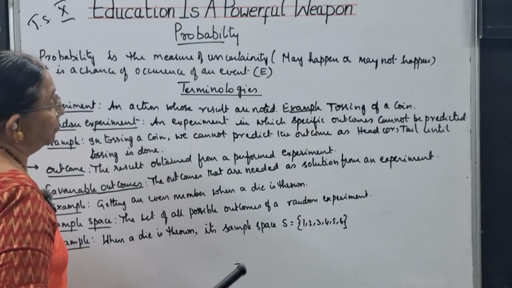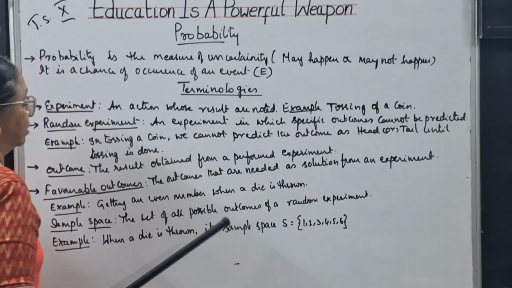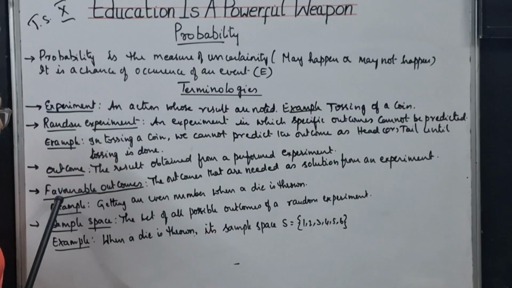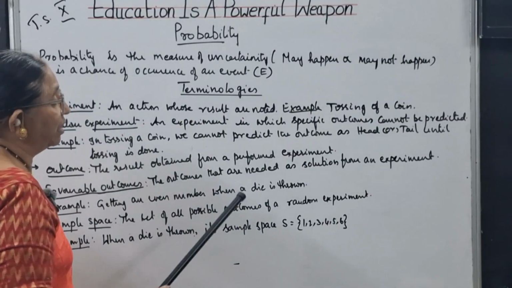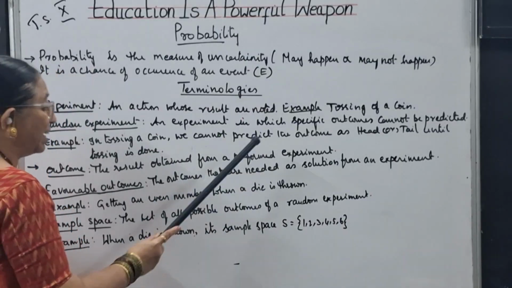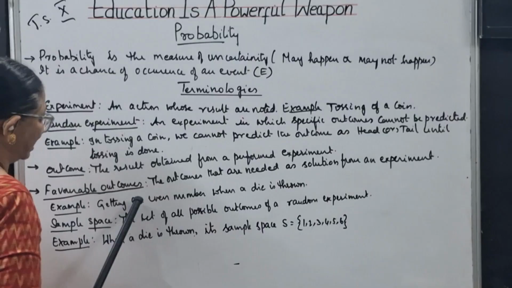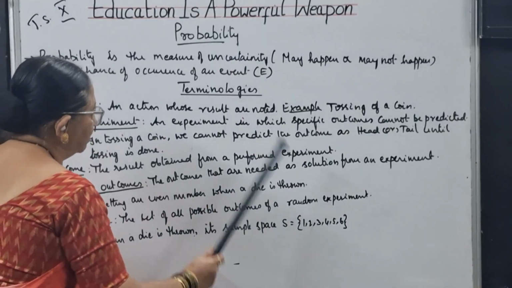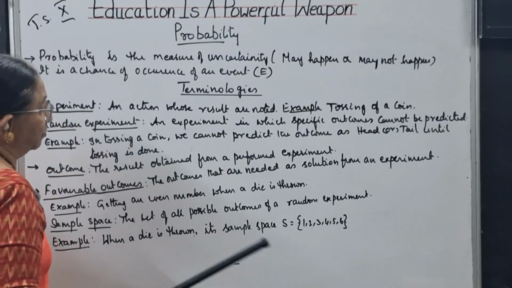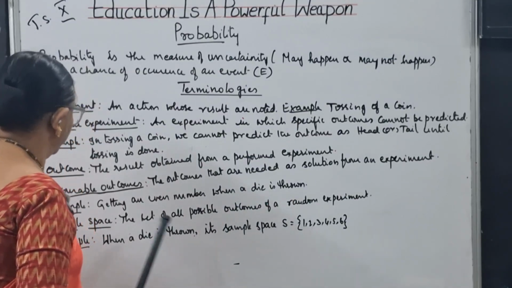That kind of question will be asked, and those are called favorable outcomes. You need to calculate what is asked in the problem. Example: getting an even number when a die is thrown. How many times has an even number come? All this is according to the problem we are going to solve.